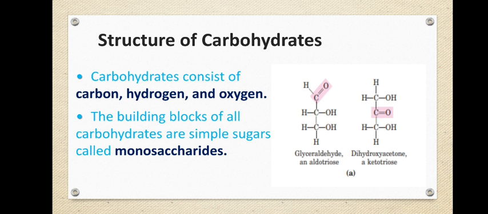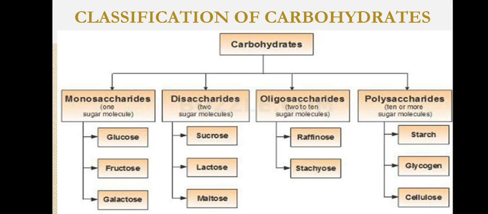The first one, glyceraldehyde, has a C double bond O, H, an aldehyde group. The second one has a C double bond O, a keto group. So polyhydroxy aldoses or ketoses are called carbohydrates, and basically they are formed of carbon, hydrogen and oxygen, as you can see in the picture. All these carbohydrates are basically formed of simple sugars called monosaccharides.